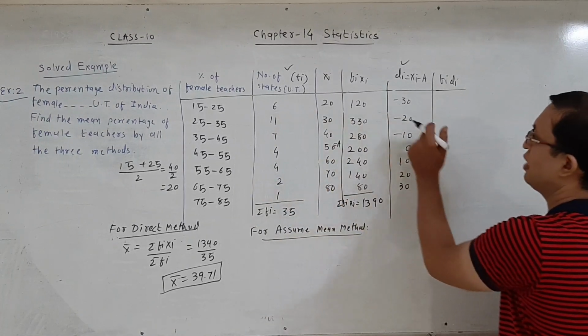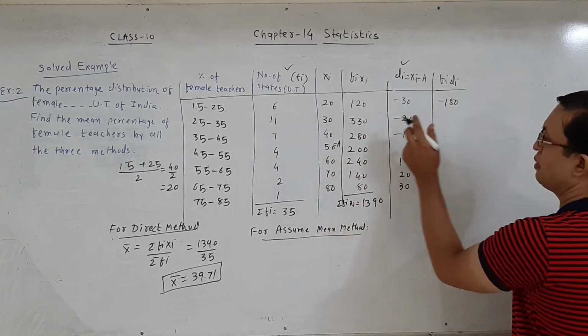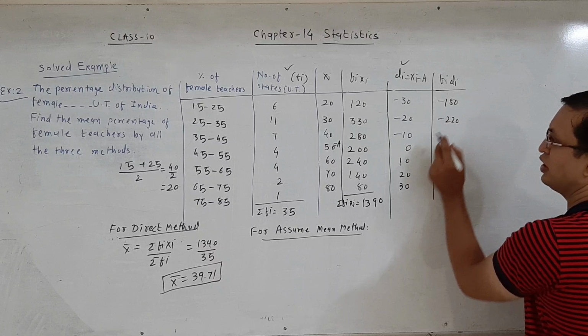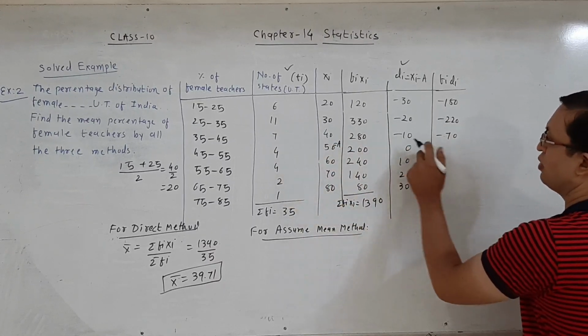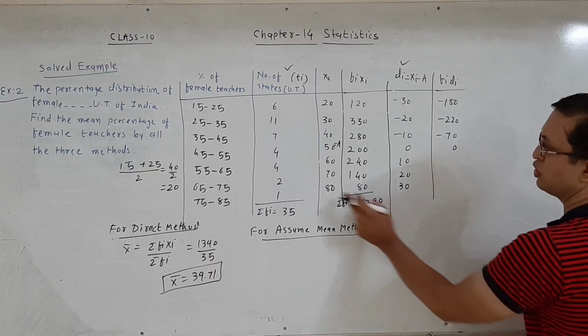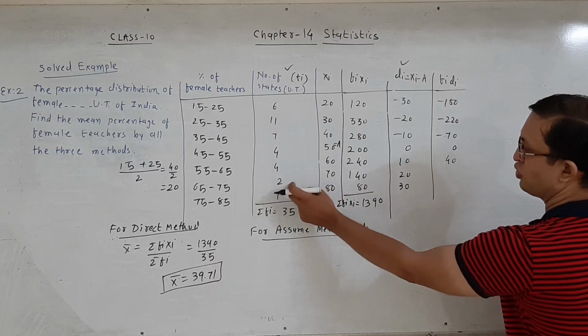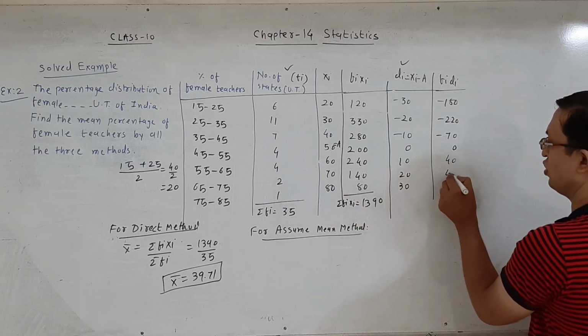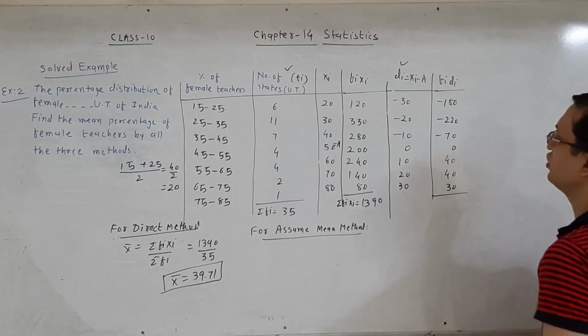तो 6 multiply minus 30, that is minus 180. 11 multiply minus 20, that is minus 220. 7 multiply minus 10 is minus 70. 4 multiply 0, that is equal to 0. 4 multiply 10, that is equal to 40. 2 multiply 20, that is equal to also 40. And 1 multiply 30, that is equal to also 30.